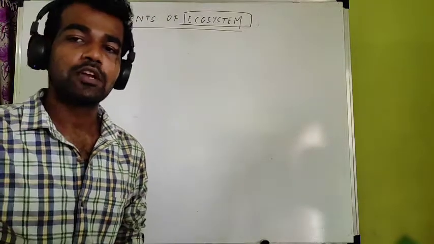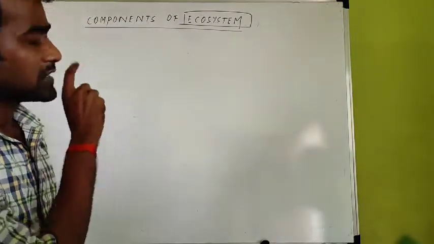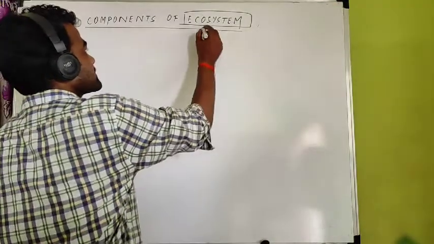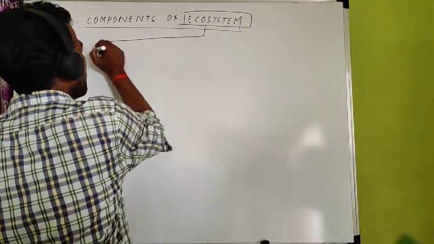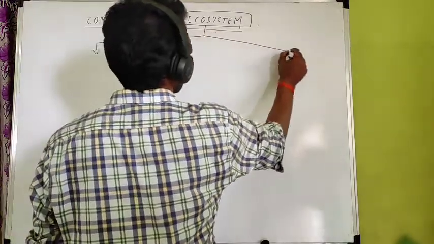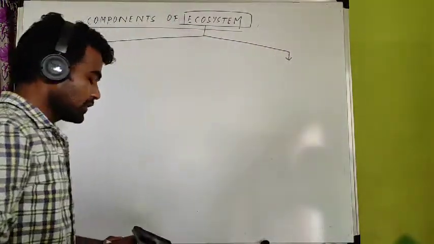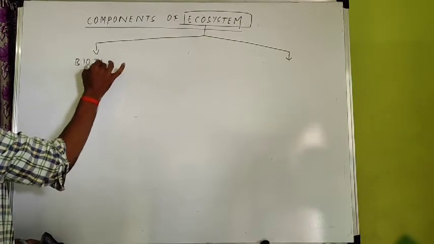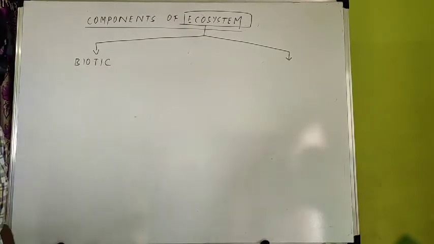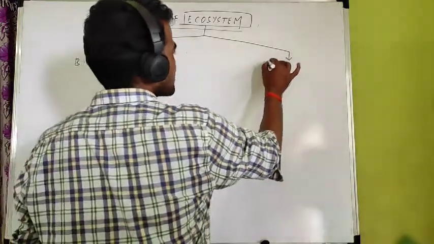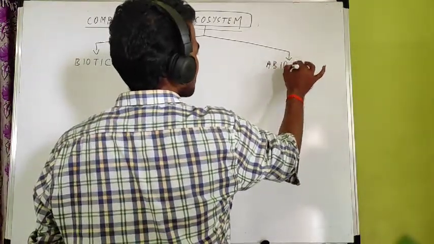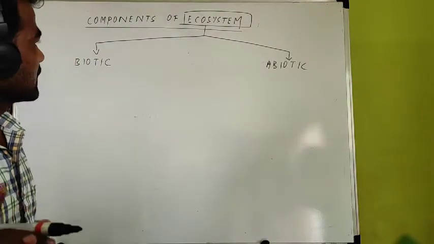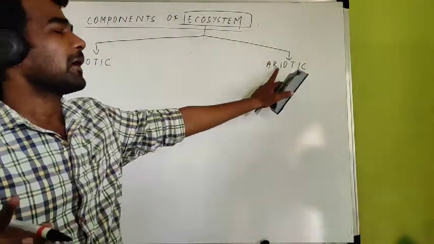Two types of things come under this ecosystem, two components. Some are living components and some are non-living components. The living components are called biotic components, and non-living components are called abiotic components. Two types of components, biotic component and abiotic component.